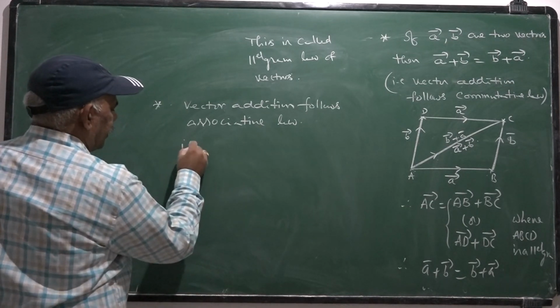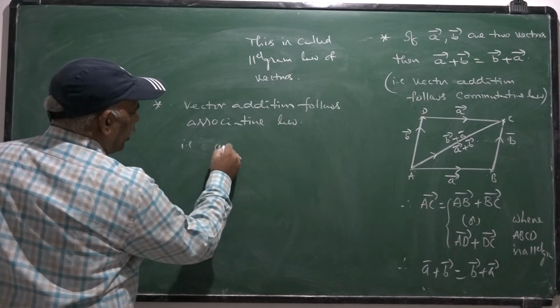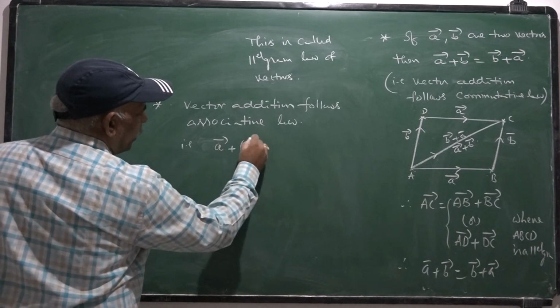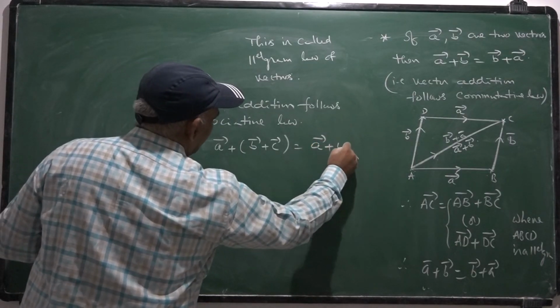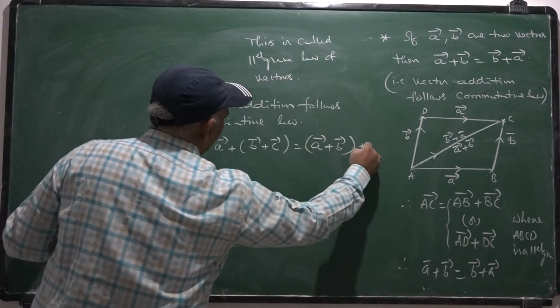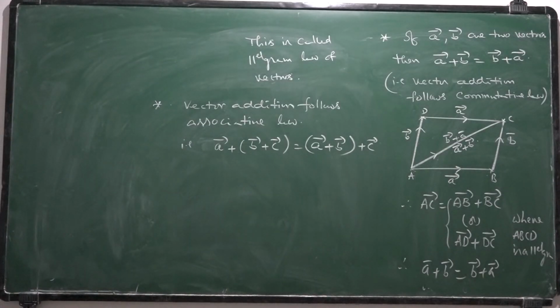That is, A bar plus B bar plus C bar is the same as A bar plus B bar plus C bar, with the grouping changed.